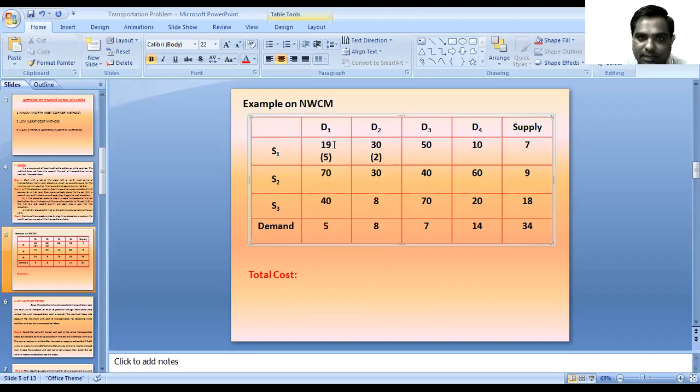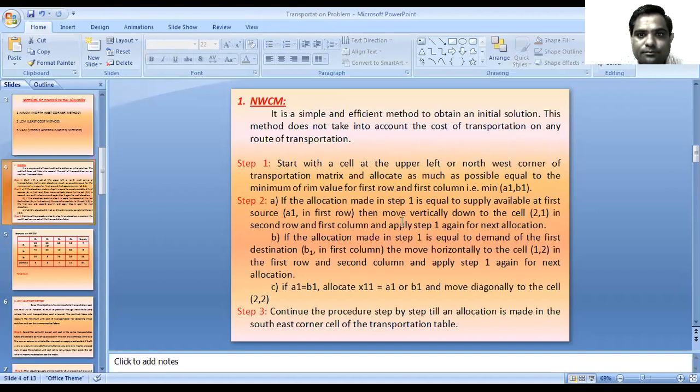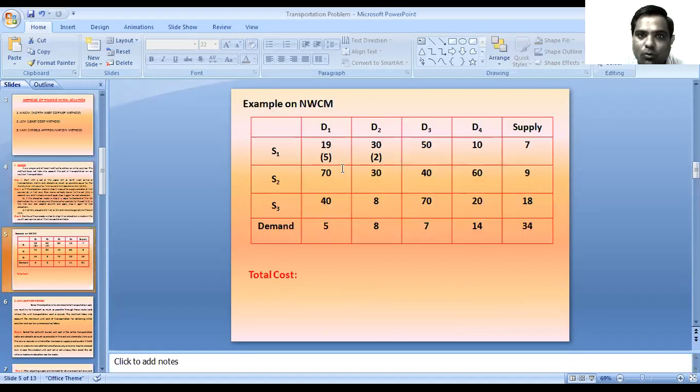The demand of D1 is fulfilled and the demand of D2 is 8 units. Out of these 8 units we fulfilled 2 units of D2. And the supply of the S1 source is 7 units, that is 5 plus 2. So we completed the supply from S1. Then move vertically down to the cell 2 1 in the second row and first column and apply step 1 again for the next allocation.